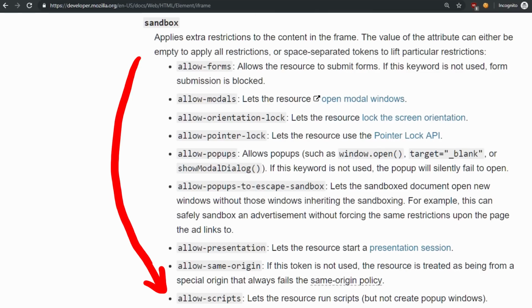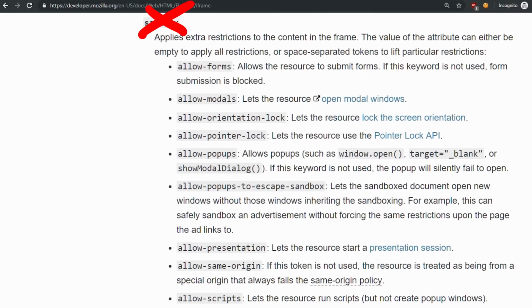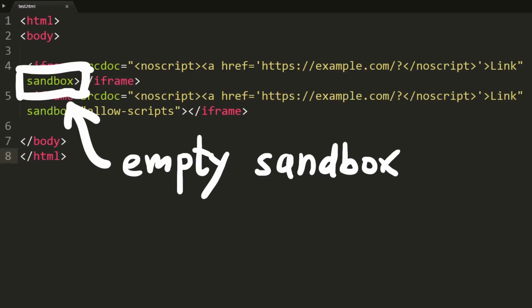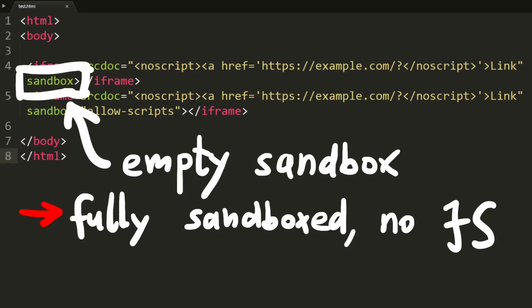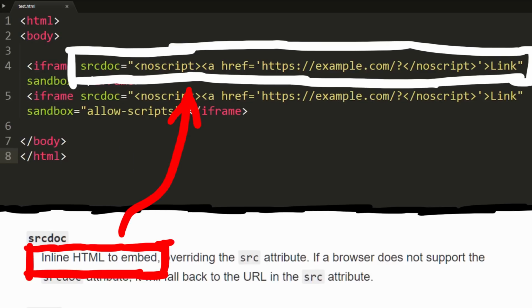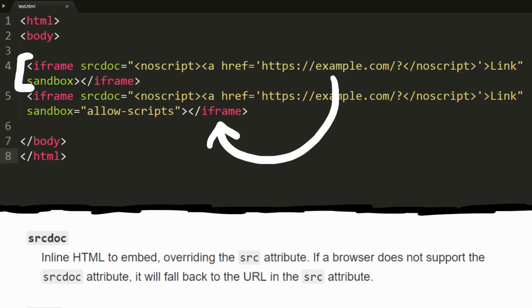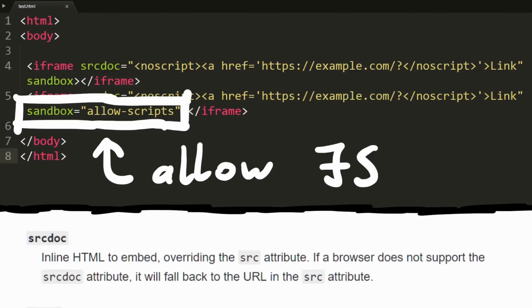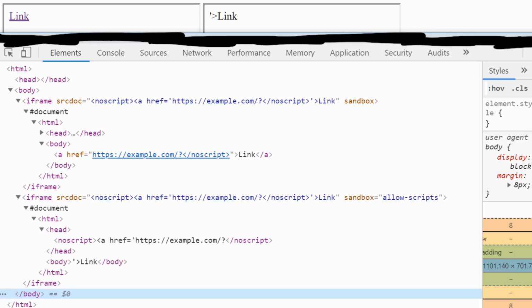And as you see in the sandbox options, you could allow JavaScript in the iframe with allow-scripts, or if you didn't use a sandbox attribute at all. Which means in this case, with an empty sandbox attribute, the iframe content cannot execute JavaScript. As you can also see, there is a srcdoc attribute, which is inline HTML to embed. So this simply creates an iframe with this content. Let's copy that iframe and also allow scripts, and then we have a look at it in the browser.